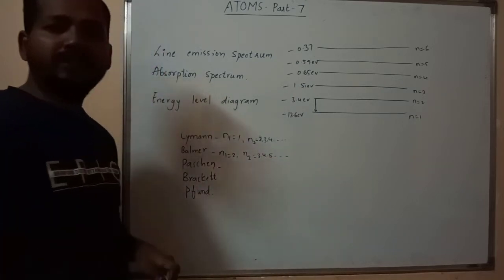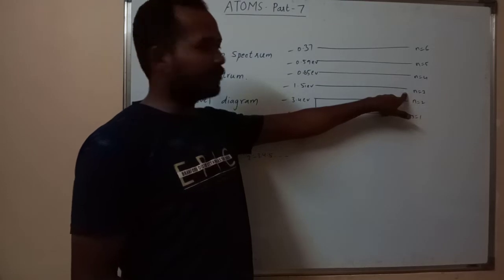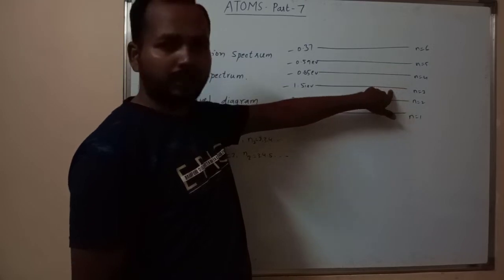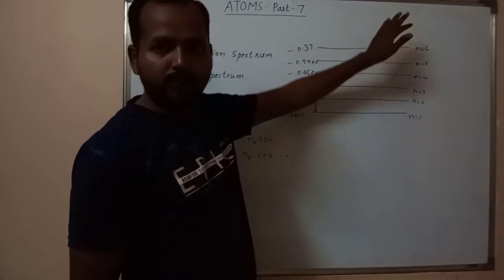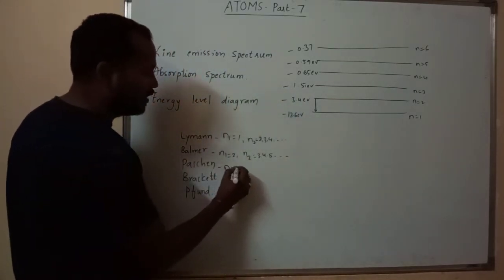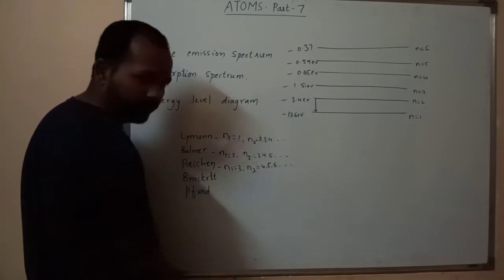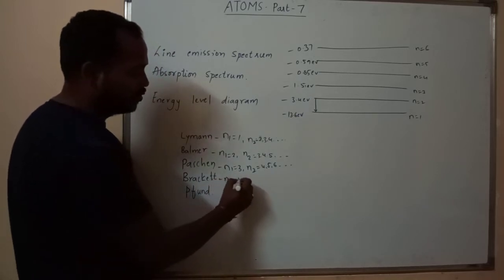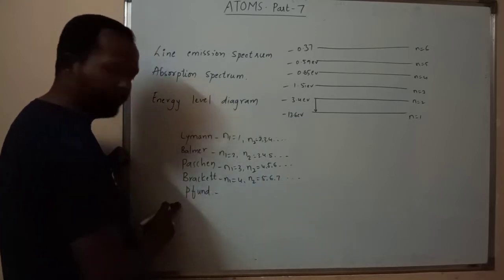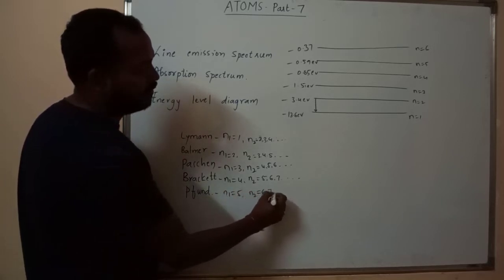Similarly, third comes the Paschen series. For the Paschen series, the ground state is the third orbit, and the electron jumps from any higher energy orbit to the third orbit, for example 4 to 3, 5 to 3, 6 to 3, and infinity to 3. Here n1 is 3 and n2 may be 4, 5, 6 and so on. Similarly for the Brackett series, n1 is 4 and n2 may be 5, 6, 7 and so on. For the Pfund series, where the P is silent, n1 is 5 and n2 may be 6, 7 and so on.